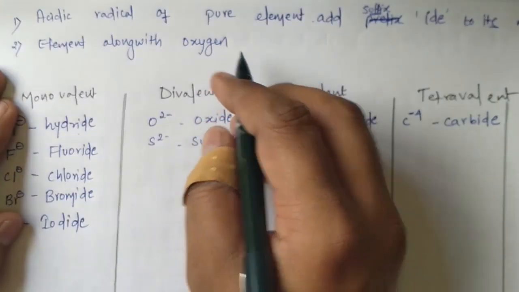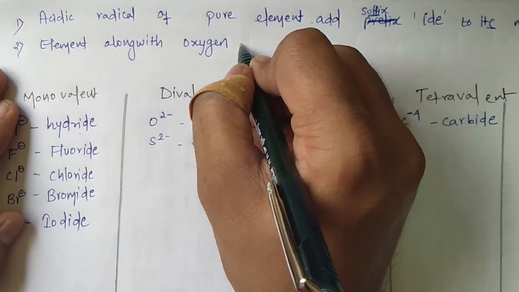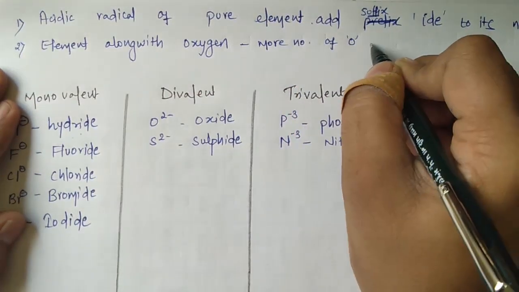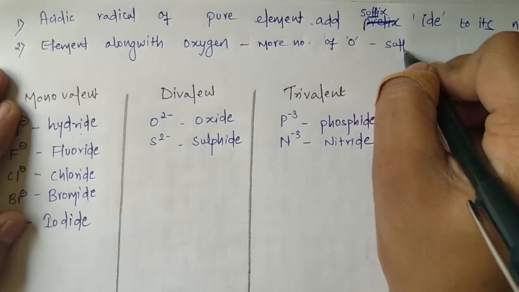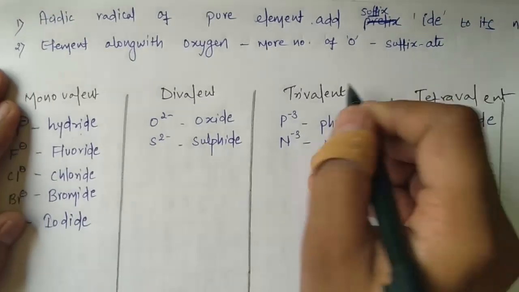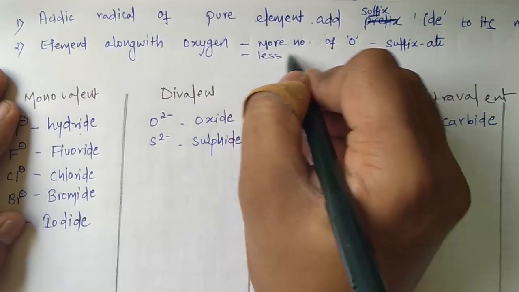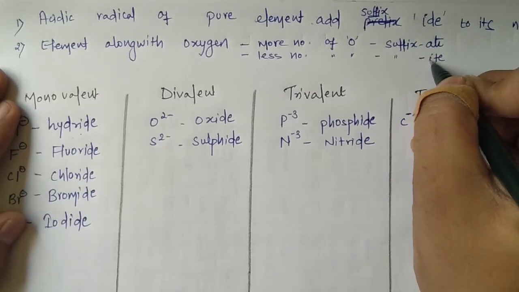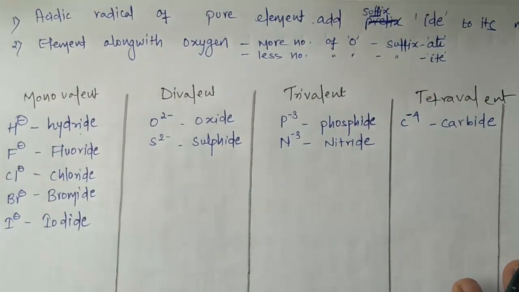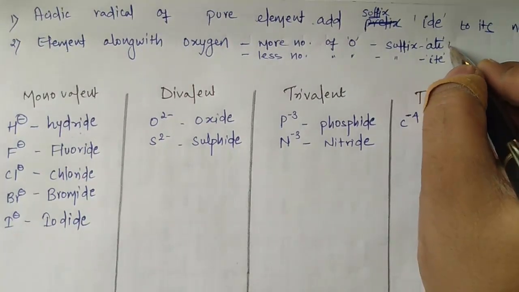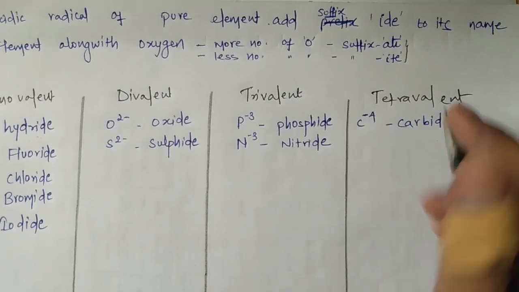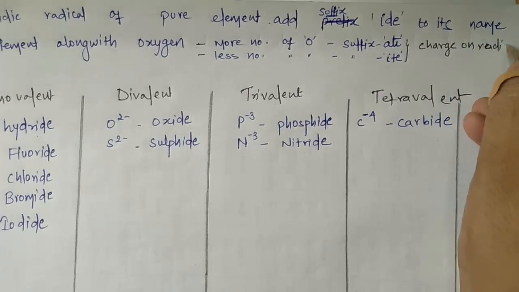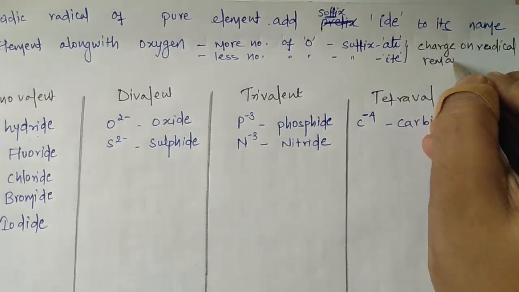In this case, when we have more oxygen, we will use the suffix ATE, and when we have less oxygen, we will use the suffix ITE. Here we need to note one thing, that the charge on the radical remains the same.